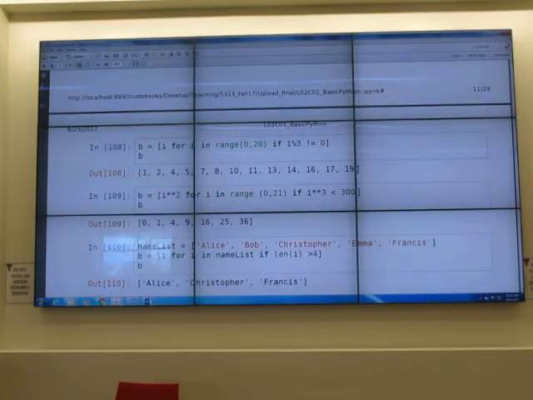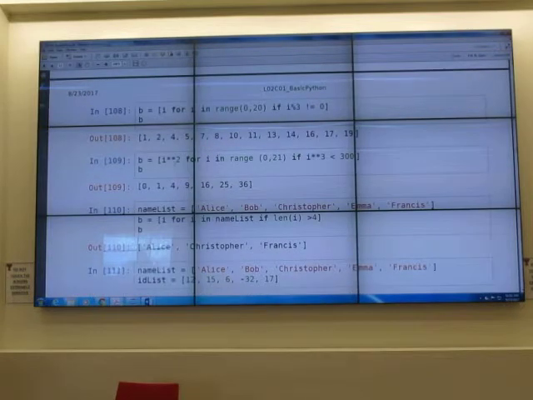It's impossible for you to learn everything. You have to try more at home, okay? For that in range, if I cube less than 300. So it keeps going, but it stops when I cube becomes equal to 300 or more than 300. So this is the condition for I.